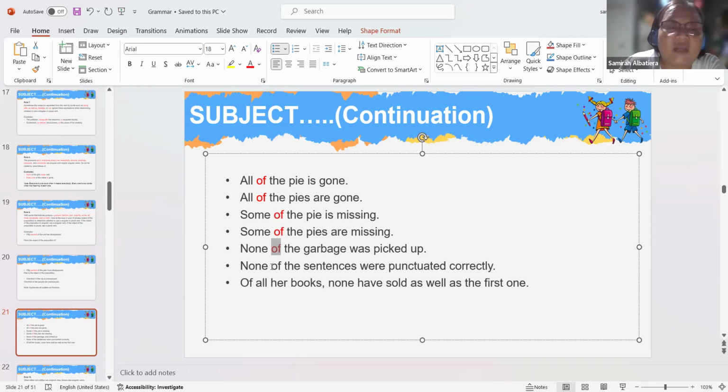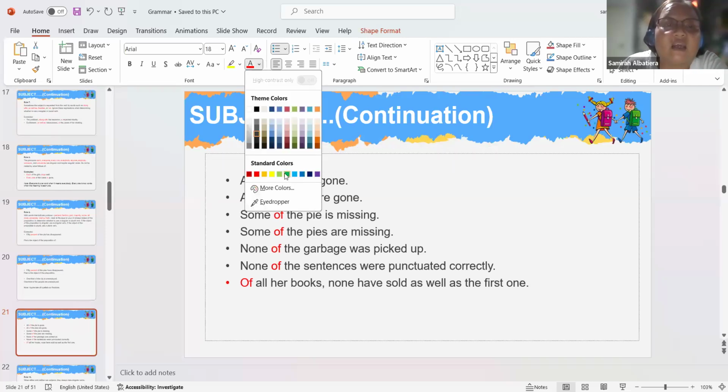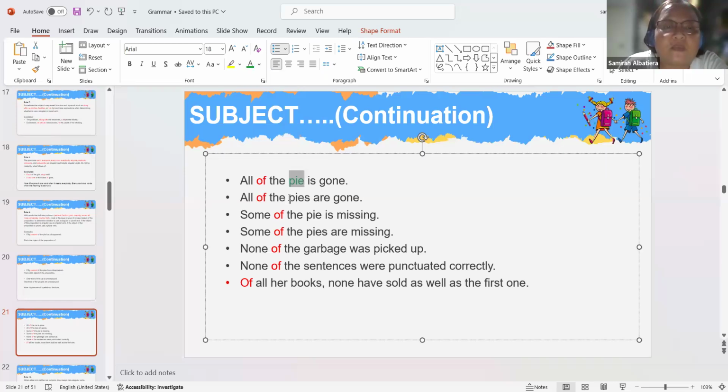And then after which, I am going to highlight the object of preposition of. It's this one. I am going to color it green. Okay, green. This is actually, these are all green. The object will be colored green. All right, look at that.